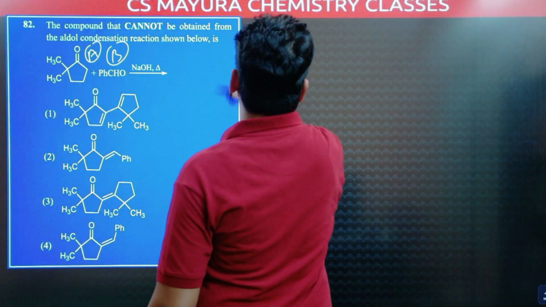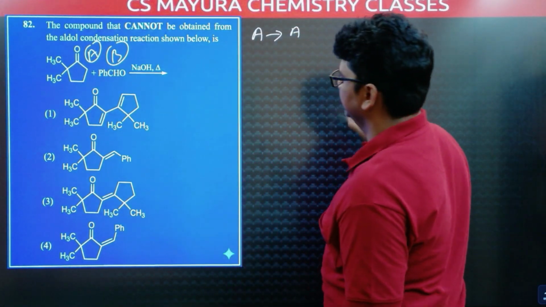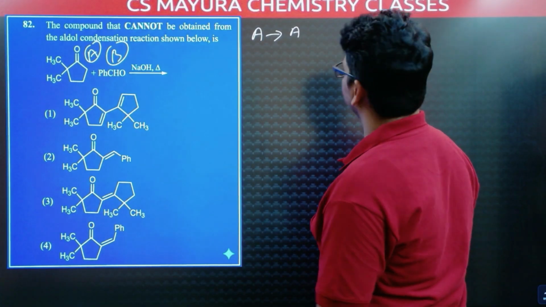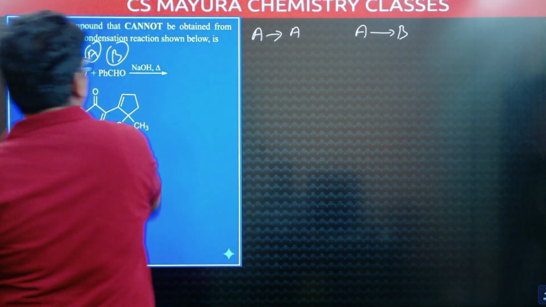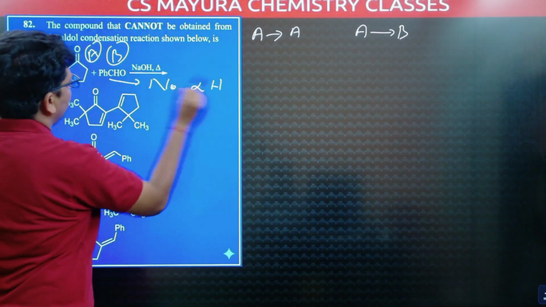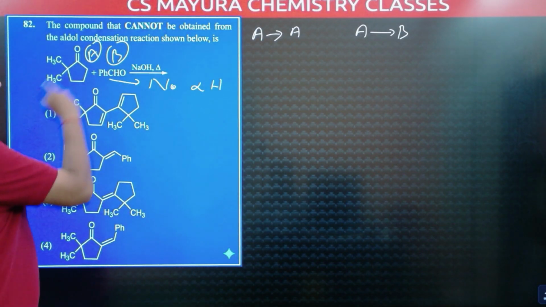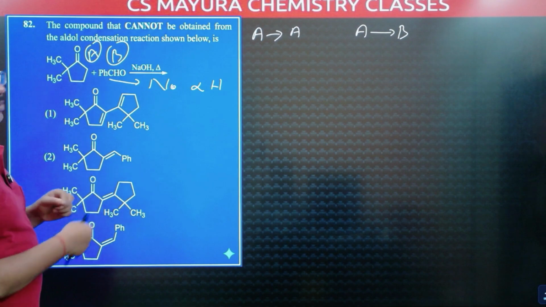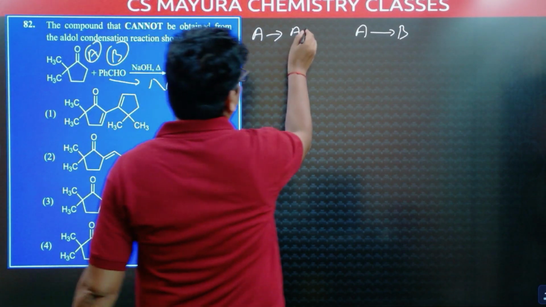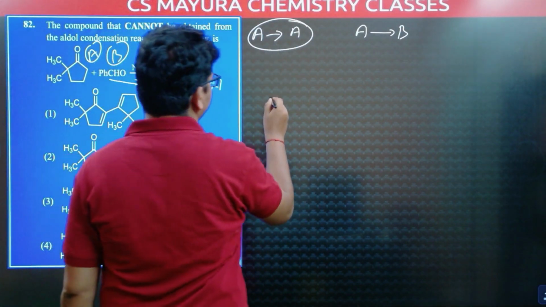A on A, one product, and A on B, one product. And B on A we don't get because there is no alpha hydrogen. Here no alpha hydrogen. Here alpha hydrogen is there. So A can give a product with B, A can give a product with A. AA and AB product.